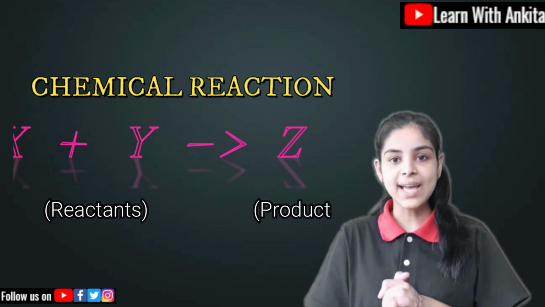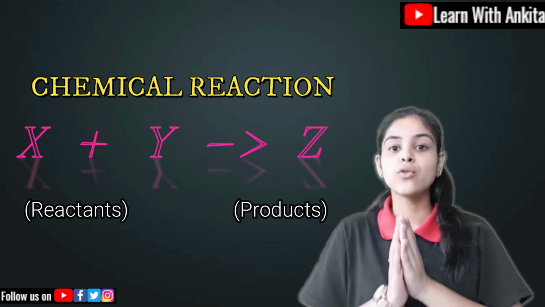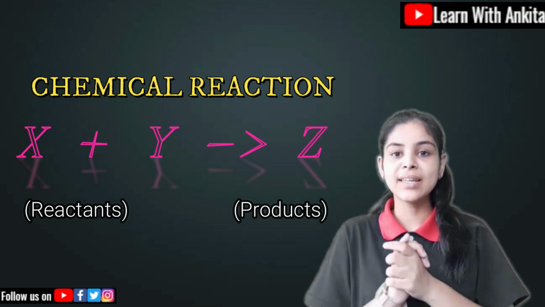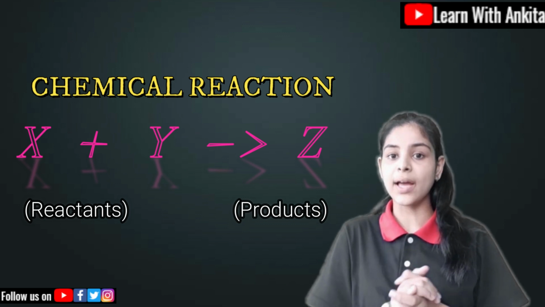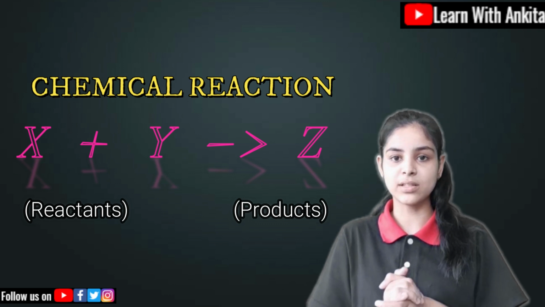Over here, X is transforming with Y to form Z. X and Y are adding up and they are transforming into the substance Z. X plus Y gives us the substance Z. So that was all about this.